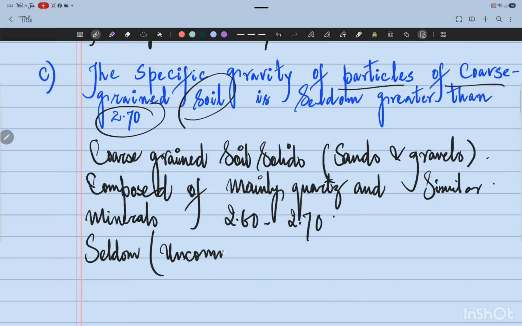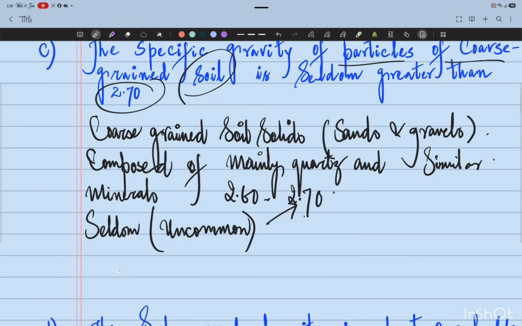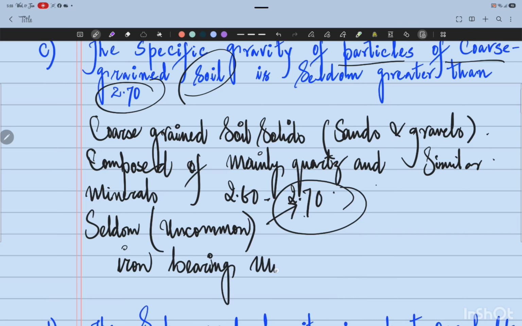If the value will exceed 2.70, that is quite uncommon, and usually indicates the presence of heavier minerals such as iron bearing minerals, like magnetite, etc. So the specific gravity of soil solids for most coarse grained soils, sands and gravels, composed mainly of quartz and other similar minerals, generally lies between 2.60 to 2.70, and values greater than 2.70 are uncommon.